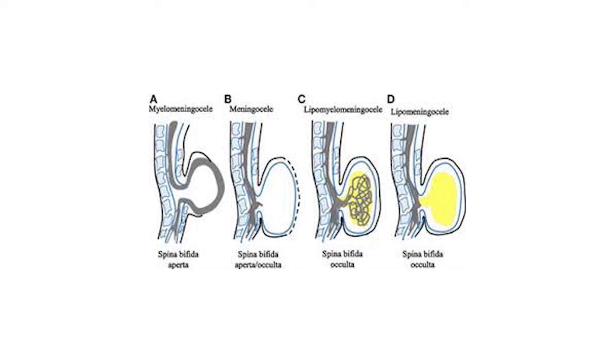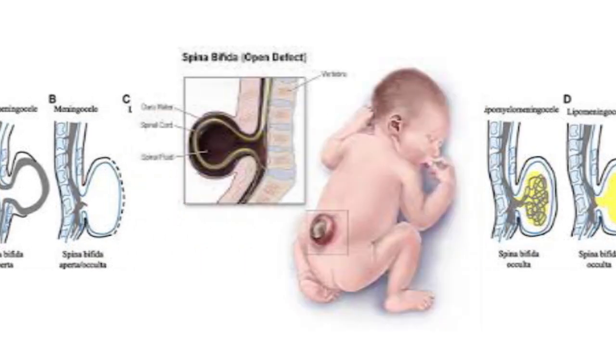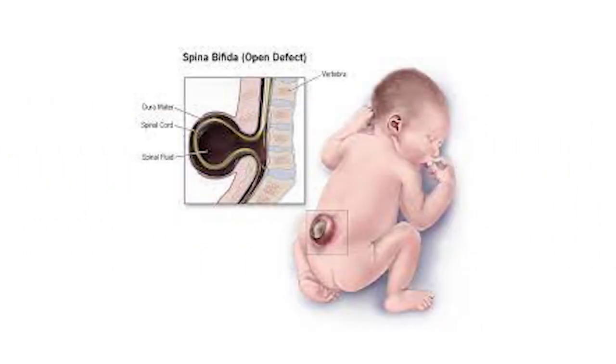This is a clear-cut picture: myelomeningocele in image A, meningocele in image B, lipomyelomeningocele in image C, and lipomeningocele in image D. Now this is another image clearly showing the spina bifida open defect.